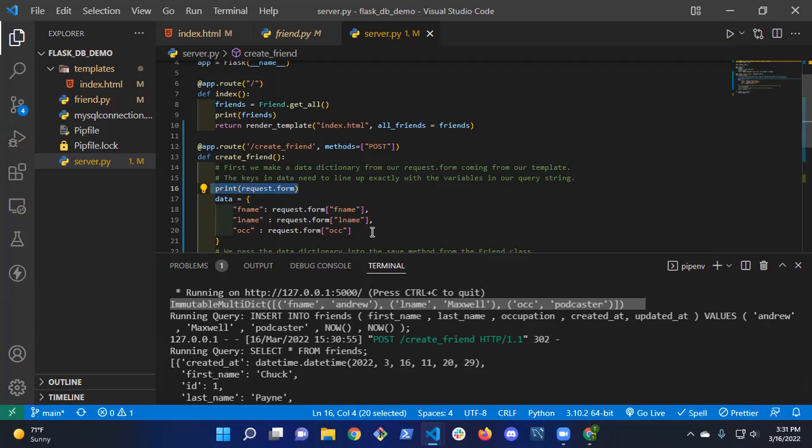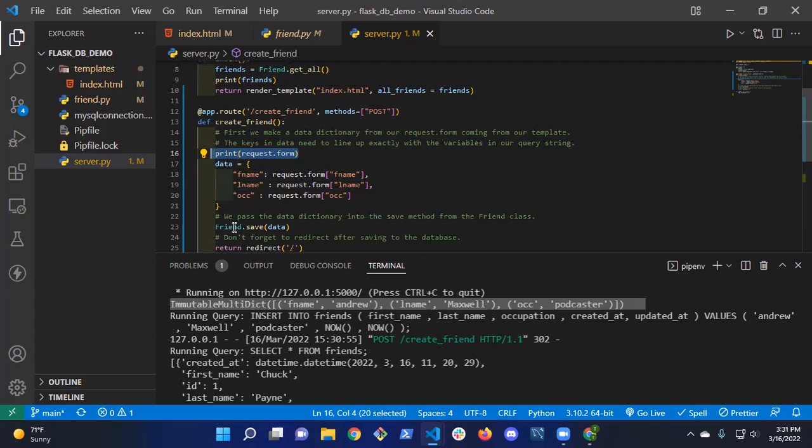So to create the dictionary that needs to be sent to my friend.save method, I just create the key and then assign it to whatever is in the form. So request.form f_name is Andrew, so my f_name becomes Andrew, l_name is Maxwell. So that populates that, and then occupation podcaster comes from that. Okay.